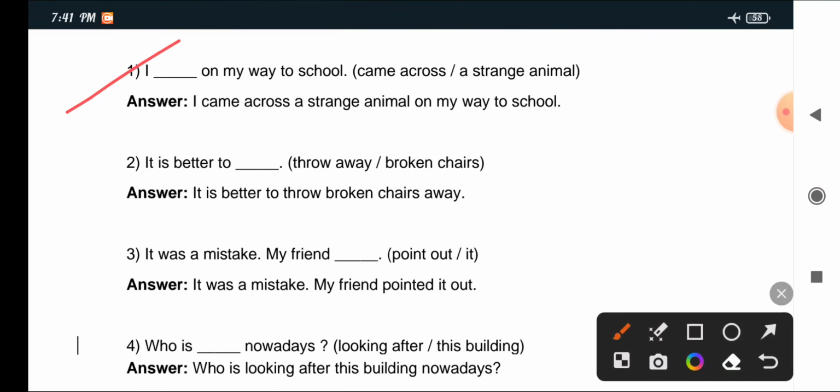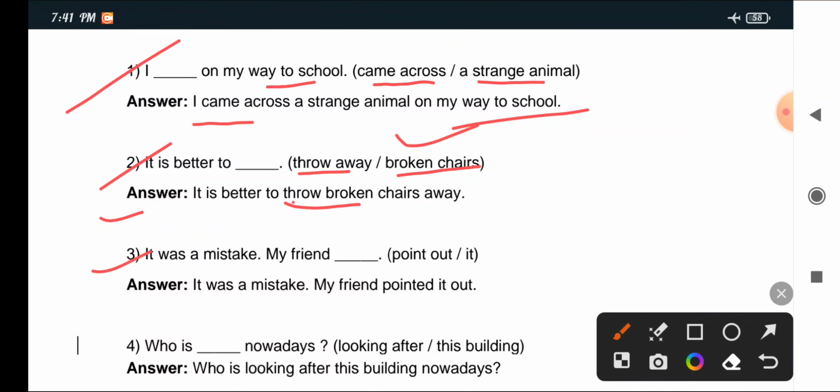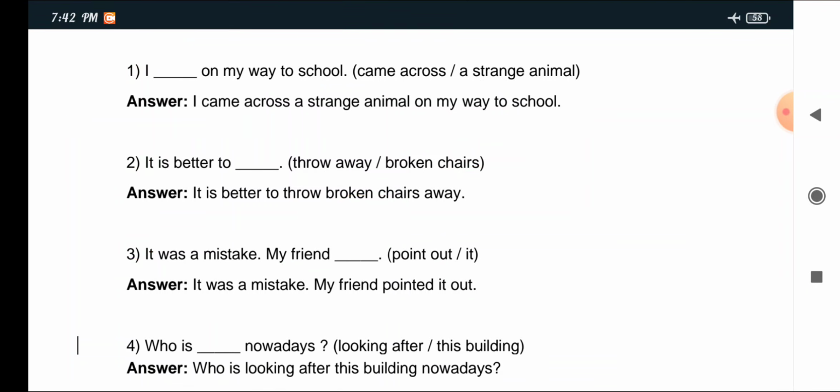Next, 1: I came across a strange animal on my way to school. 2: It is better to throw away broken chairs. Write: It is better to throw broken chairs away. Next, 3: It was a mistake, my friend point out it. Write: It was a mistake, my friend, point it out. Next, number 4: